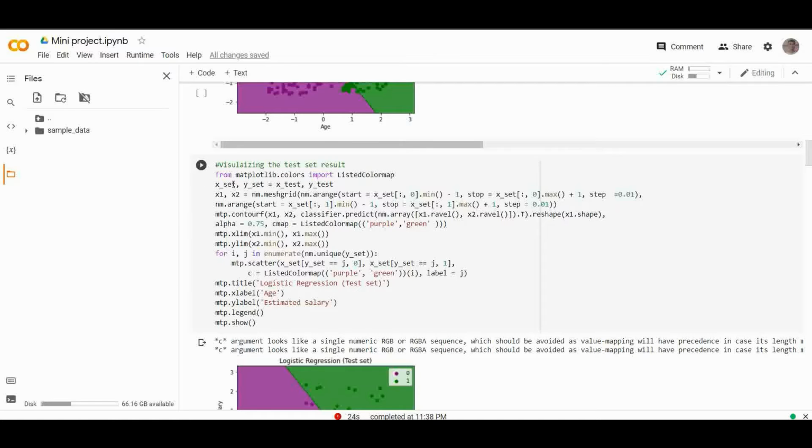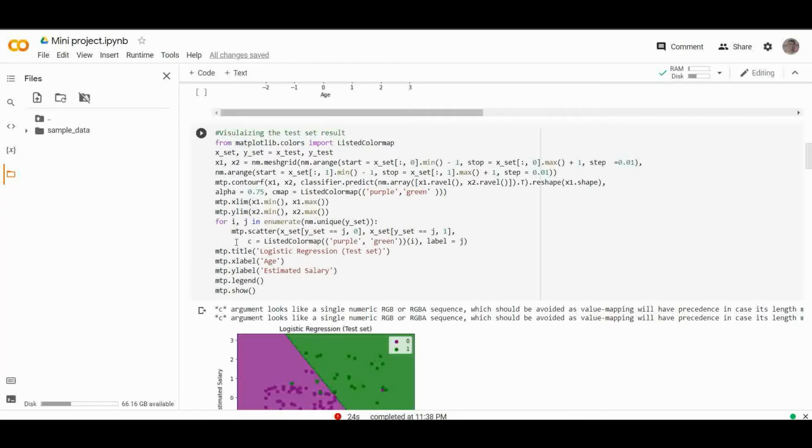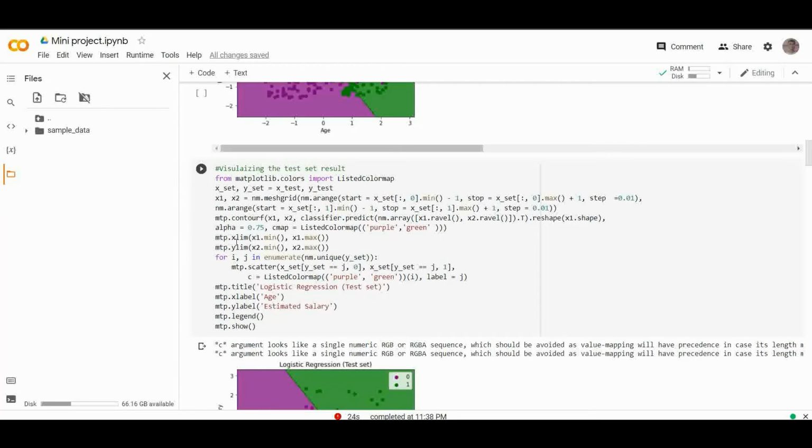So here, instead of using the training data, we will use x_set and y_set as X_test and y_test, as you can see here.